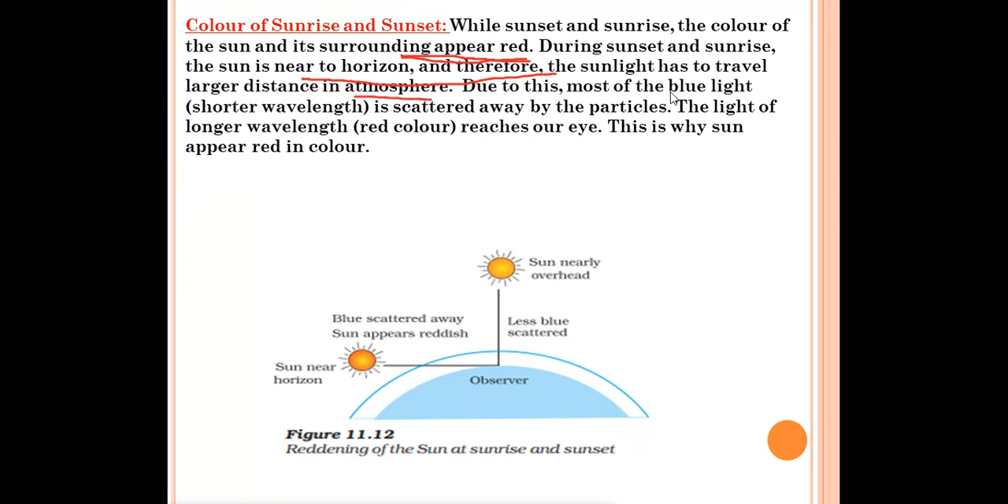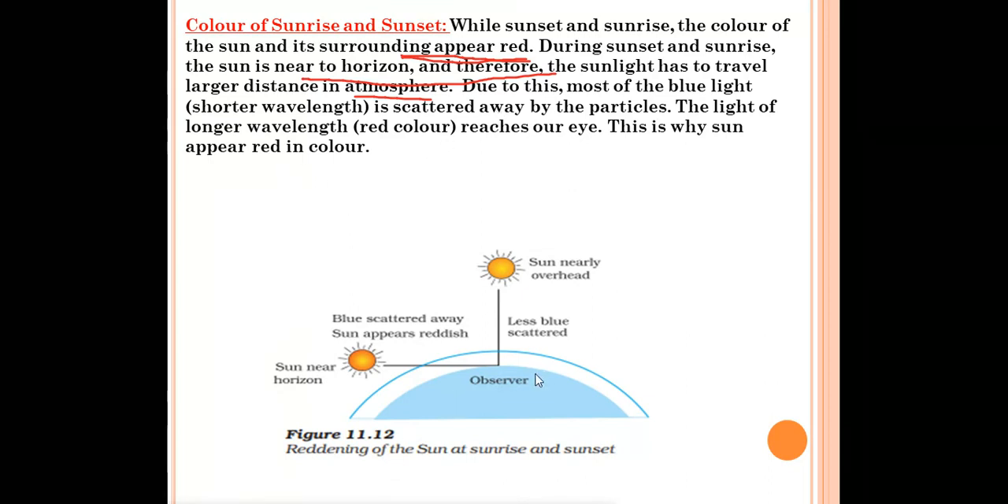Due to this, most of the blue light is scattered away by the particles. The light of the longer wavelength reaches our eyes. This is why the sun appears red in color. So what happens? Since the sunlight has to travel a larger distance, the blue light will be scattered away by the particles present in the atmosphere, and the red light reaches us. That is why the sun appears red to us.